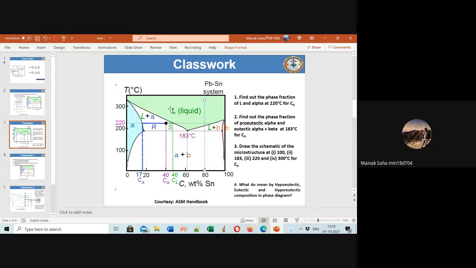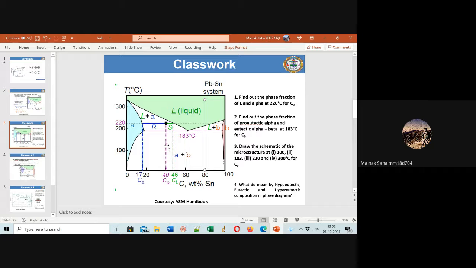It's an invariant transformation, which means the degrees of freedom is 0. Okay, this part might be too high for you. It's a transformation where a liquid while cooling undergoes transformation to two solid solutions, alpha plus beta. It's called an invariant transformation in a binary system. If it is binary only, then only a eutectic transformation is invariant. So this kind of transformation is termed the eutectic transformation. The parent phase is the liquid, the product phase is the two solid solutions. The liquid transforms to alpha plus beta below a certain temperature, which is termed the eutectic temperature.